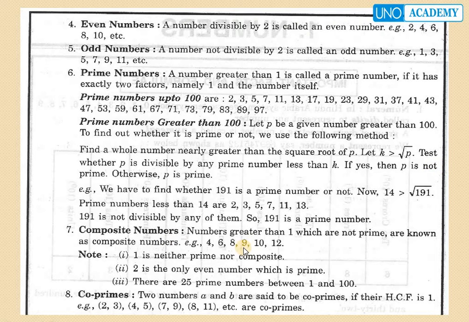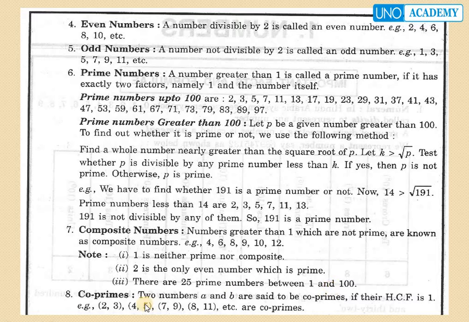Composite numbers. Numbers greater than 1 which are not prime are known as composite numbers. For example, 4, 6, 8, 9, 10, 12, etc. Let's make a note here. 1 is neither prime nor composite. 2 is the only even number which is prime. There are 25 prime numbers between 1 and 100.